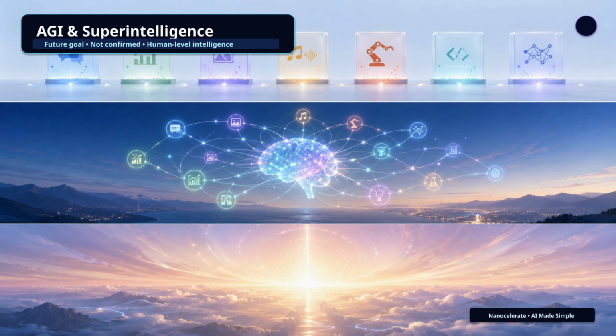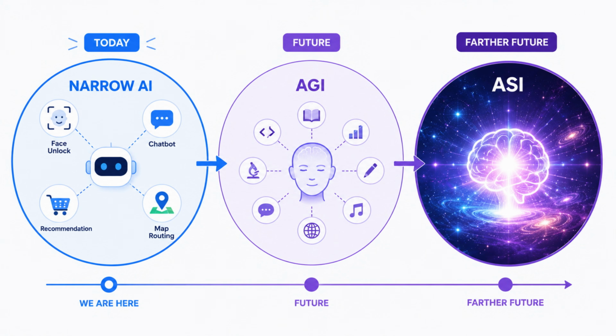AGI and superintelligence. The next idea is AGI. AGI means artificial general intelligence. This would be AI that can learn and solve many different types of problems like a human. It would not be limited to one task. It could move from language to science, from coding to planning, from learning to reasoning. But today we do not have confirmed AGI. Modern AI tools are powerful, but they are still not truly human level general intelligence.